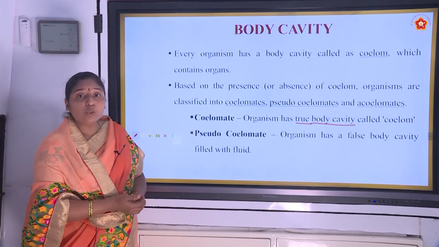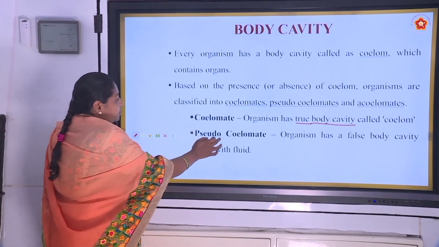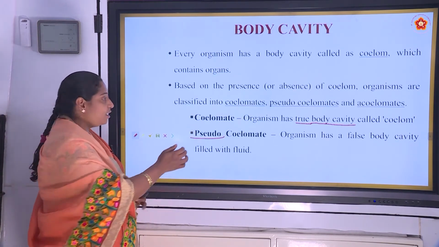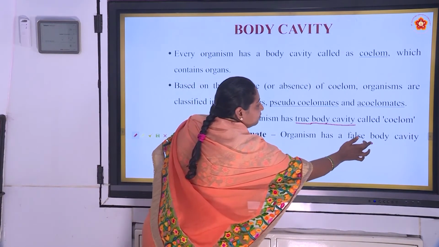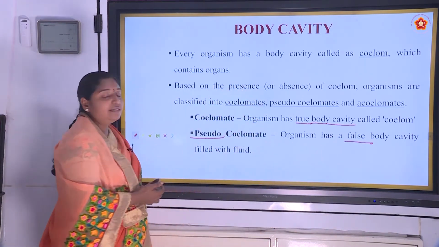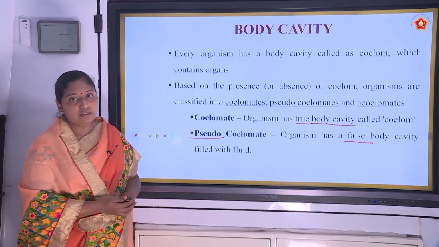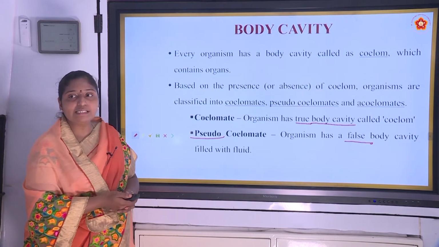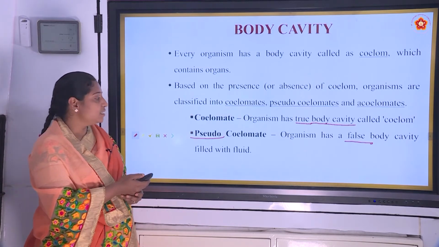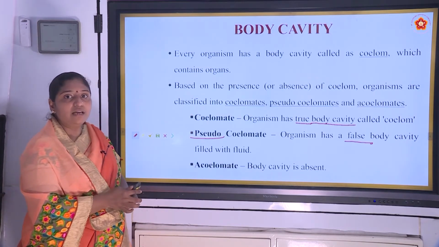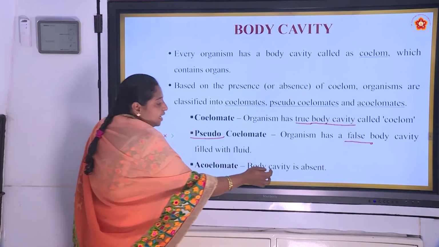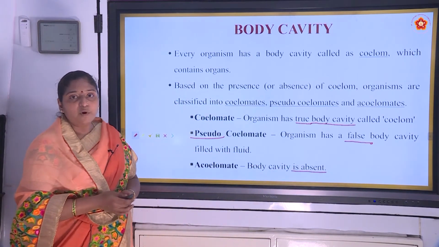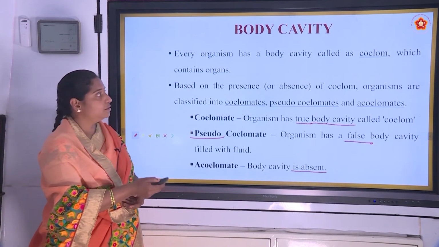Next is pseudocoelomate. Pseudo means false. Organisms having a false body cavity, and that body cavity is filled with fluid, and these type of organisms are called pseudocoelomates. And the next is acoelomate. Acoelomate means body cavity is absent. This is about body cavity.